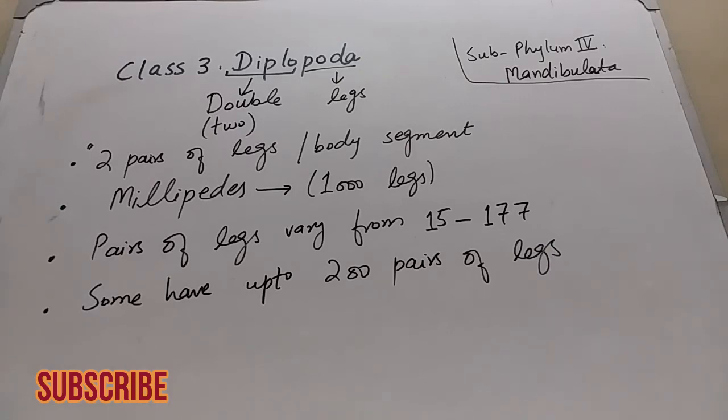In the last class, the class Chilopoda, I discussed centipedes. And now this is the class Diplopoda, in which I am discussing millipedes.